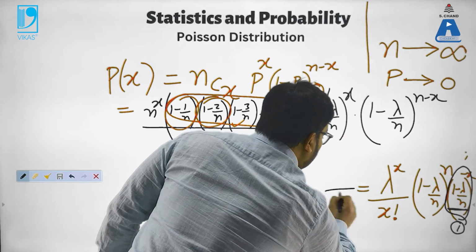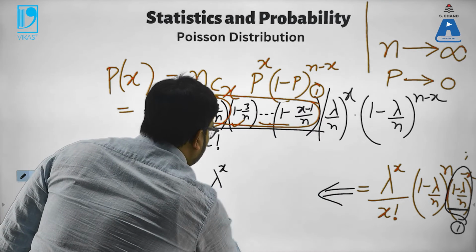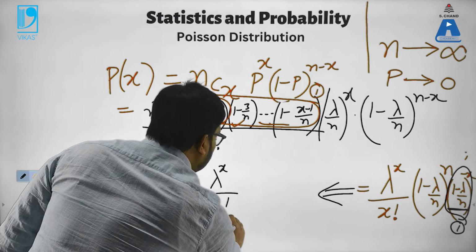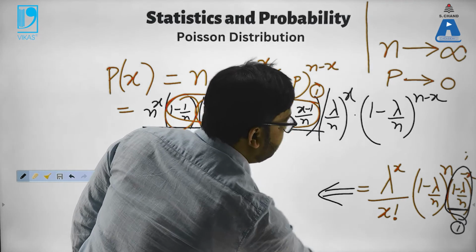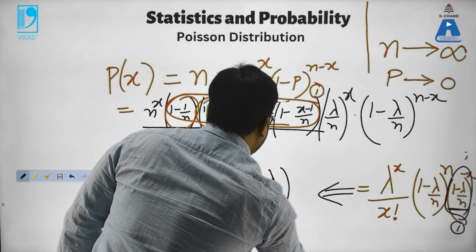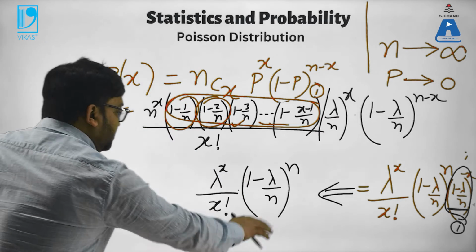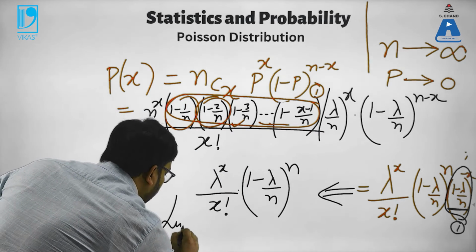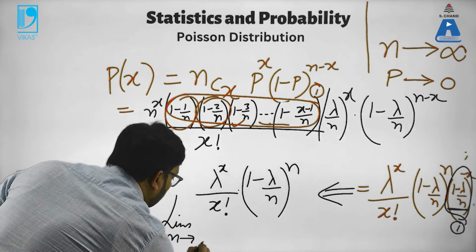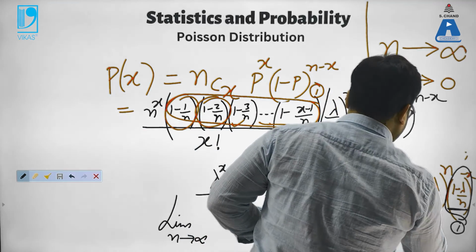So ultimately what I am left with is lambda to the power x upon x factorial multiplied by 1 minus lambda upon n whole to the power n. This thing now I have to evaluate for limit n tending to infinity.